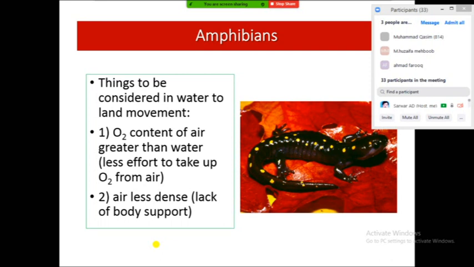Any animal living on land should have some appendages, some body structures, which help them in support, in lifting the body up from the land, or even in moving on the land. They need a well supported body.